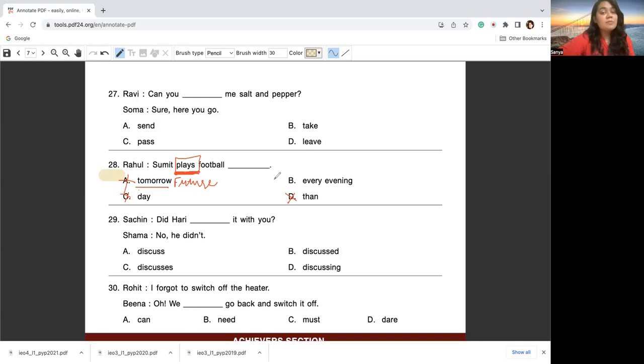Now, if I say Sumit plays football every evening, that means Sumit is playing football and that too every evening. So that is a repetitive activity and definitely plays matches option B, that is every evening. So my correct answer would be Sumit plays football every evening, right? I hope this was clear. All right, let's move forward.